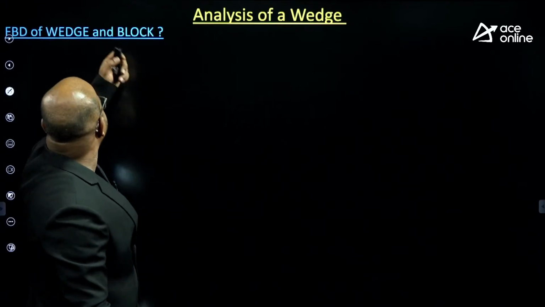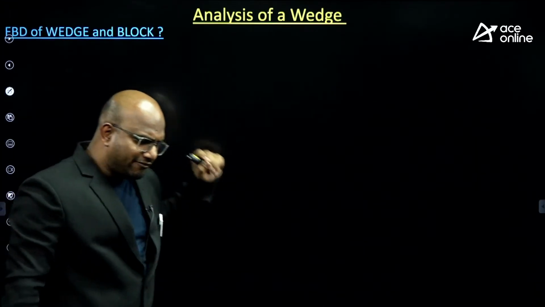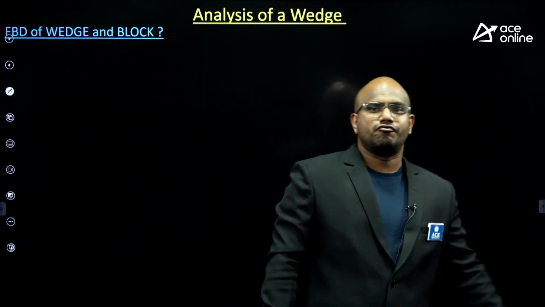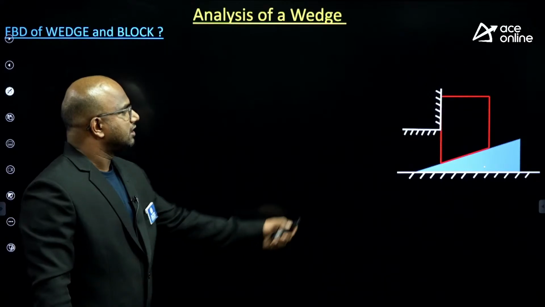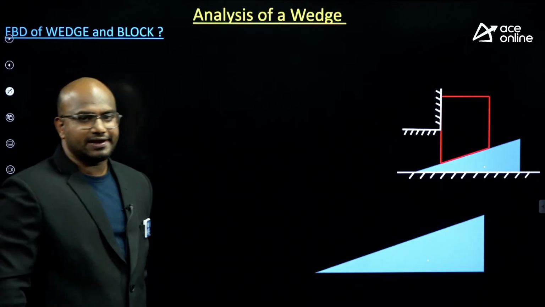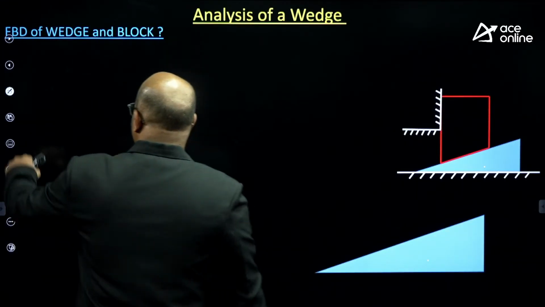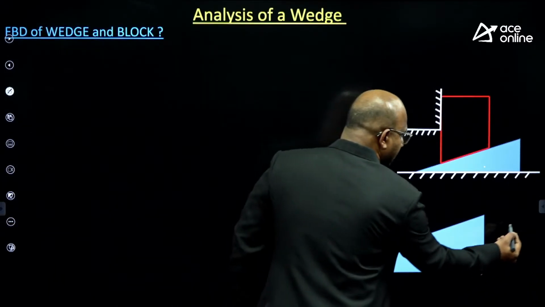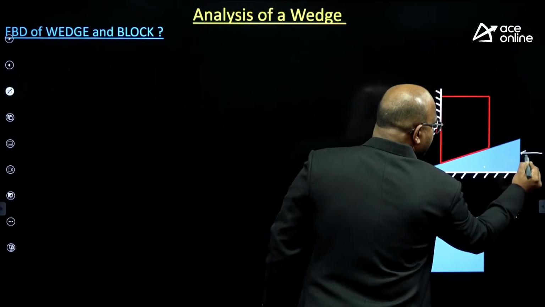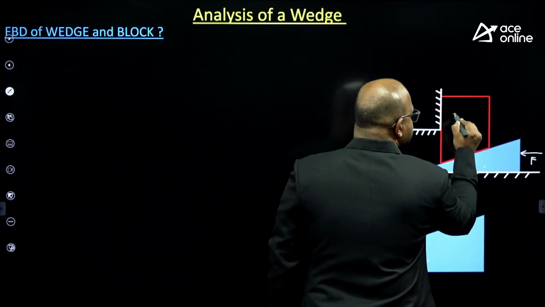Now listen carefully, sir. Every wedge problem is similar, guys. We draw the FBD of the wedge and the block. First, I'm taking the wedge separately, guys. Tell me the FBD of this wedge. First, observe carefully, sir. You apply a force F. This is the W, guys.